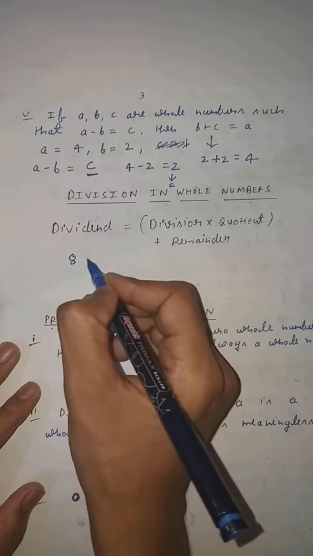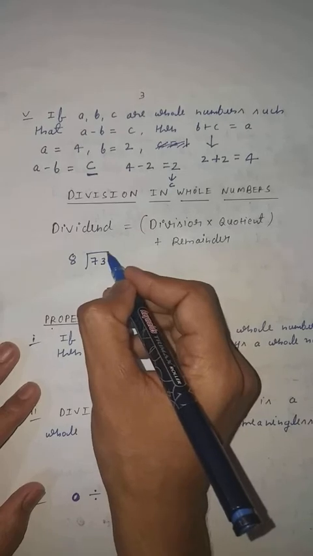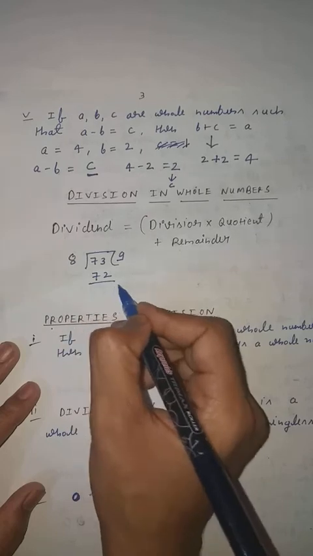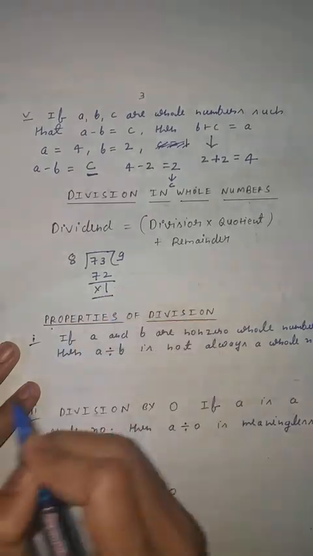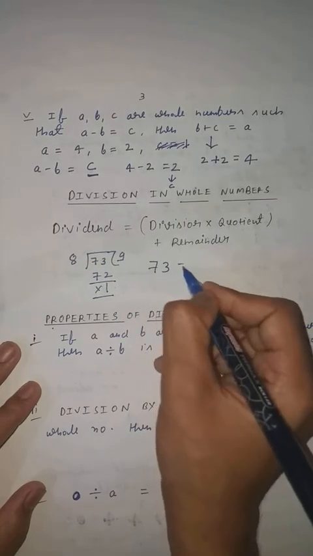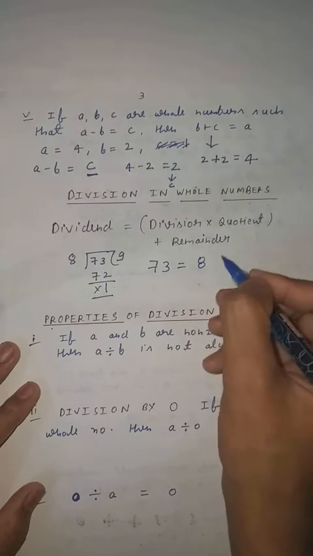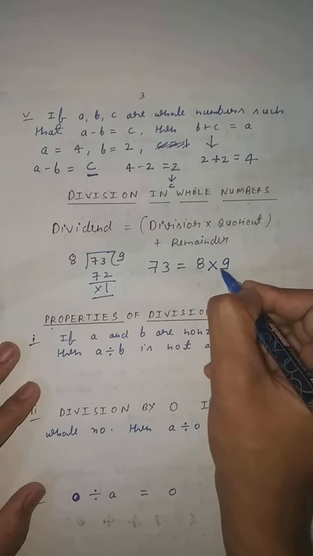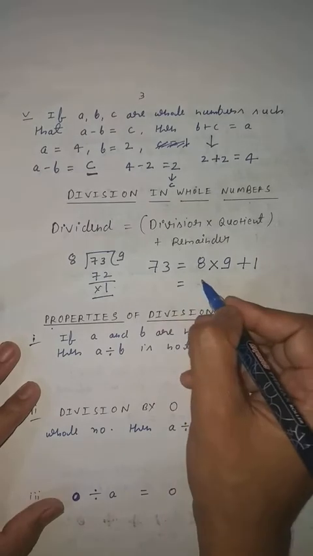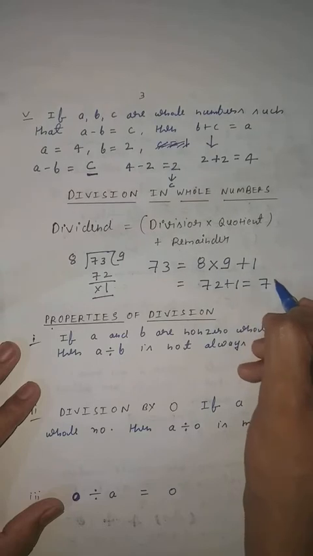8 and 73. Clear? So how many times it will go? 8 nines are 72. So 3 minus 2 is 1, 7 minus 7 is 0. Clear? So dividend is what? This is 73. Divisor 8, quotient 9, and this is remainder. What is the remainder? What is left? 1. So this will also come: 8 nines are 72 plus 1 means 73.